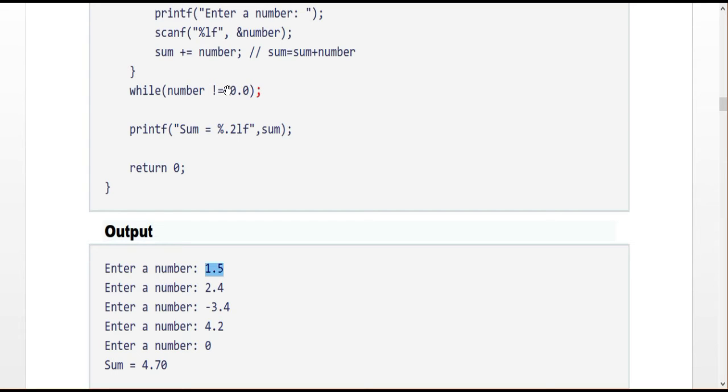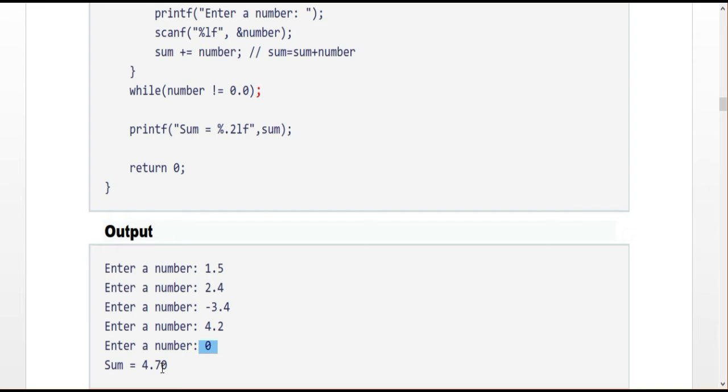Again it goes to the loop and we enter the next number. Similarly, again the next number. This is also not equal to 0. This is also not equal to 0. This is also not equal to 0. Then finally I give the value of 0. When I give the value of 0, this execution will stop and the final sum value will be printed. The final sum value means the addition of the previous values will be printed as the sum value.